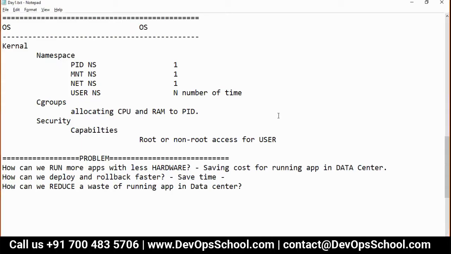So we were discussing some of the problems we have: how can we run more apps with less hardware, how can we deploy and roll back faster, and how can we reduce the waste of running apps in a data center. So guys, understand this here.